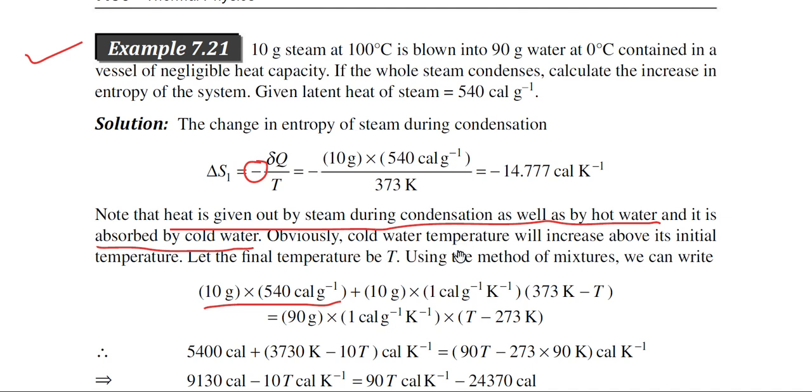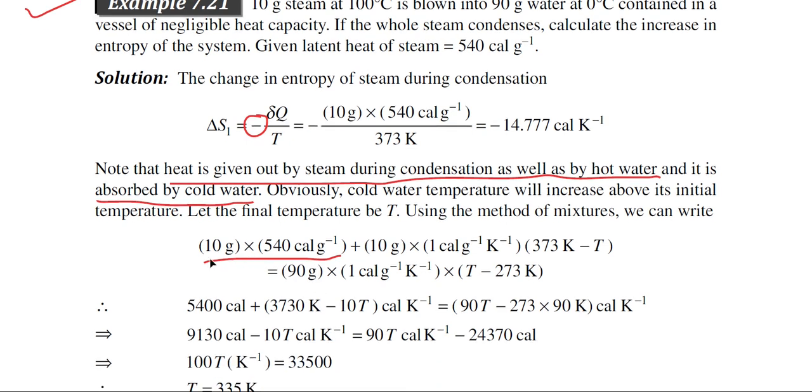Obviously, the cold water temperature will increase above its initial temperature, because cold water was at first at 0 degree centigrade. So when the mixture is produced, the temperature of the cold water system must increase, and the final temperature we can assume as capital T, and this temperature must be in between 0 degree centigrade and 100 degree centigrade. Now, when we use the formula of the heat exchange for the mixture, then in the left hand side we will write heat rejected by two systems.